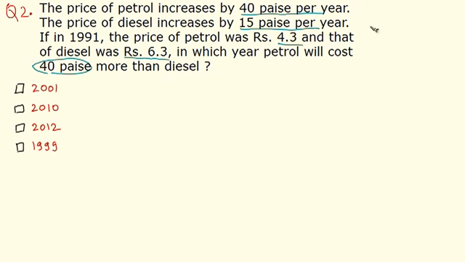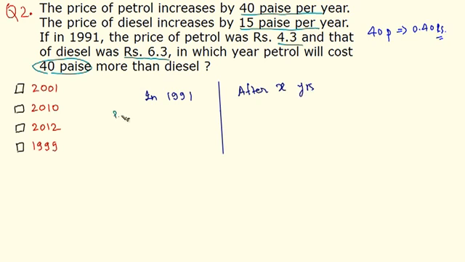So let's first do one thing here. We convert 40 paise into rupees. So 40 paise is equal to 0.40 rupees. It is easier for us to deal completely in rupees. Now let's first write down what was there in 1991 and what will be there after x years. So in 1991, petrol was 4.3 rupees. Diesel was 6.3. Now x years have passed by.